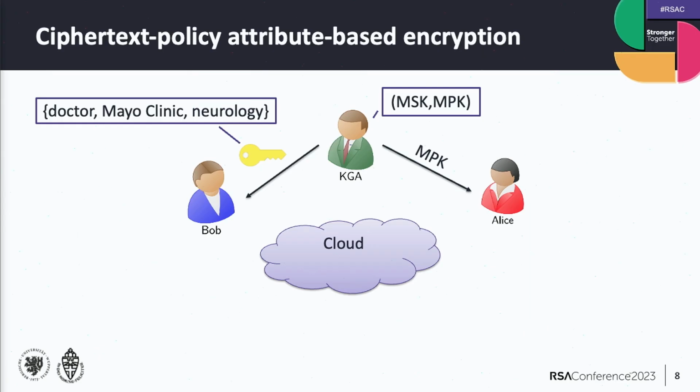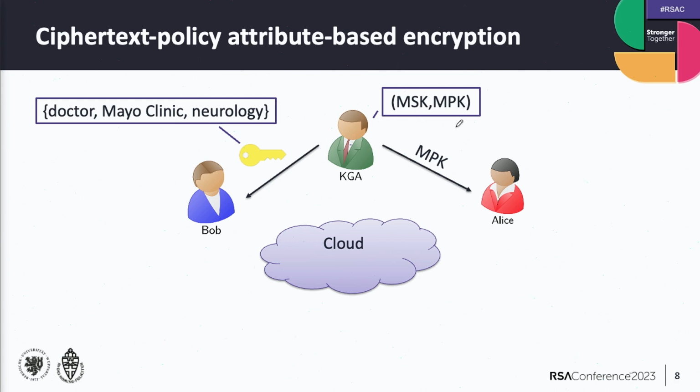So, what is attribute-based encryption? Like what you typically see in public key encryption, we have two users, Alice and Bob, and they may want to communicate. In this setting we have that too. But we also have an untrusted platform that we want to use to store data, such as the cloud. And we have a key generation authority who generates the master secret key and the master public key.